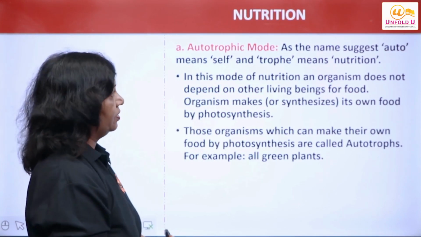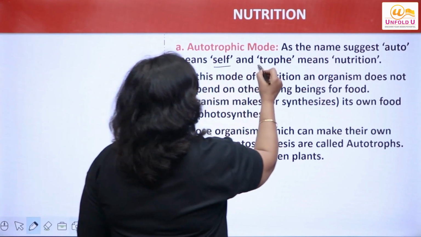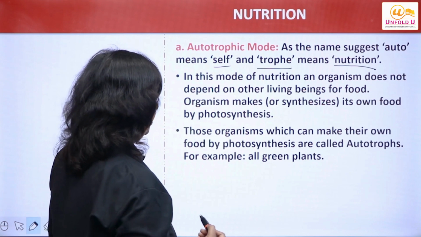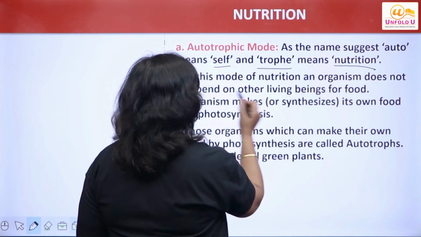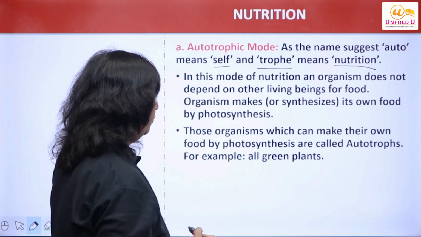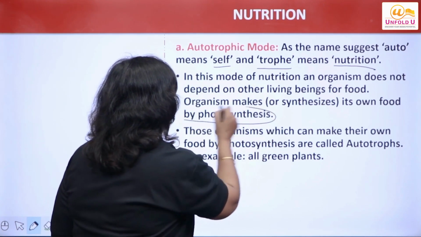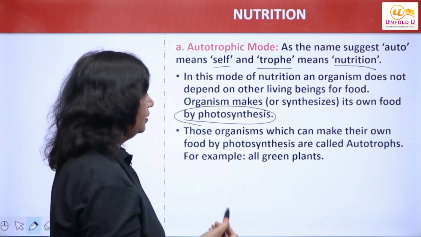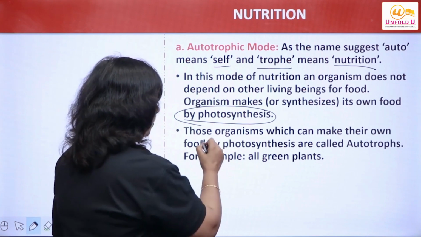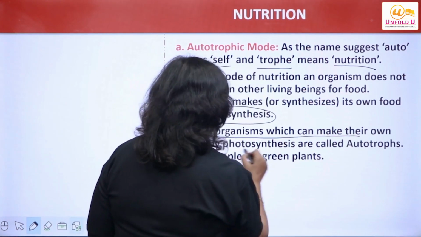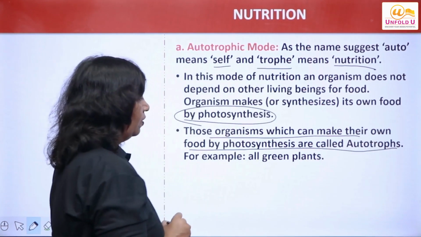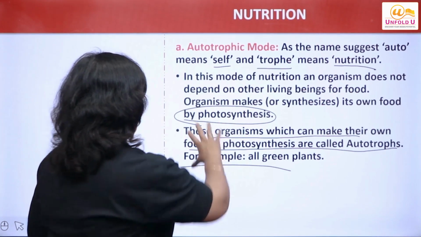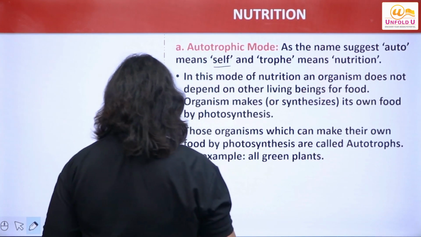Autotrophic mode of nutrition. Autotrophic means self. Trophic means nutrition. Self-nourishment is called autotrophic mode of nutrition. In this mode of nutrition, the organism does not depend on other living organisms for food. It synthesizes its own food by the process of photosynthesis. With the help of light, it prepares the food, that is called photosynthesis. Those organisms which can make their own food by photosynthesis are called autotrophs. For example, all the green plants plus some algae, blue-green algae, etc. Right? This is clear to you?